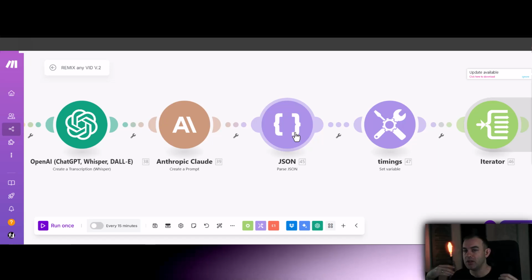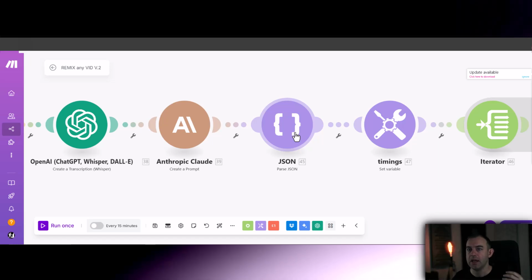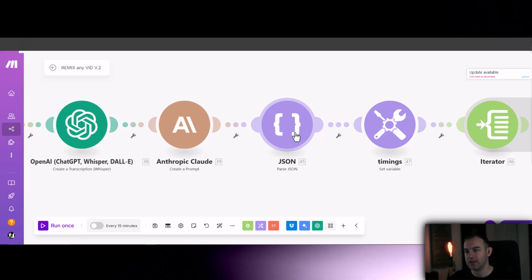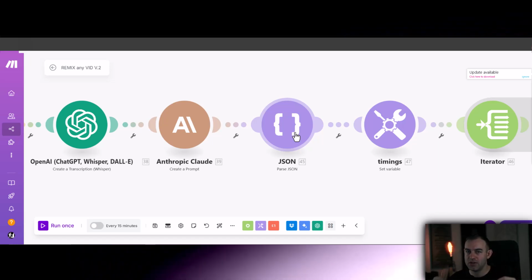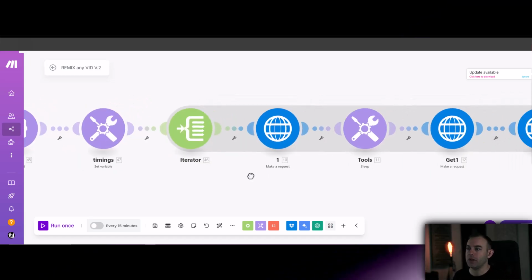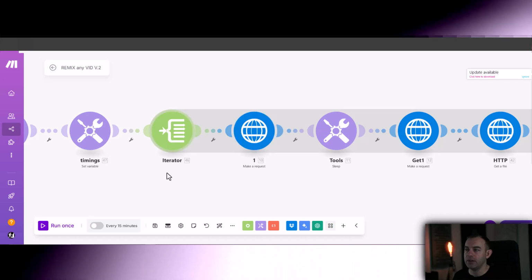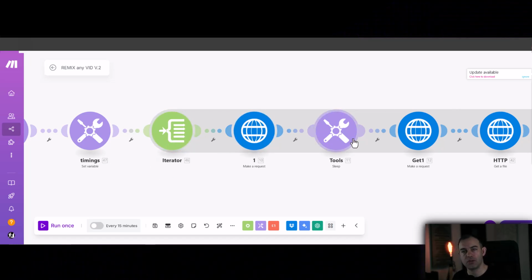So the timings are dynamic, they're not set rigid. This is all going to happen dynamically depending on what your video is and depending on what the new transcription is. So the images are not just set every time in exactly the same timing and same duration. This is a fully dynamic system. Here, the iterator is going to spit out the prompts to Replicate, which is the platform where we are running the Flux model.